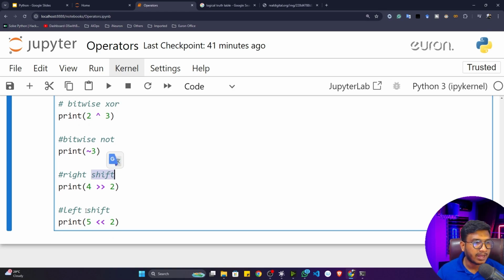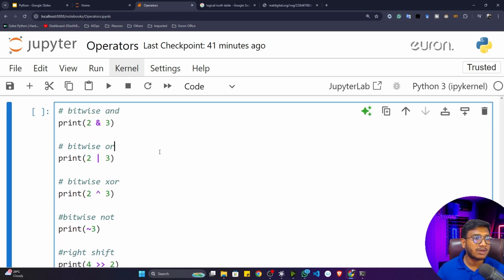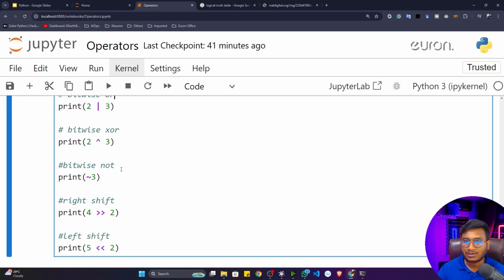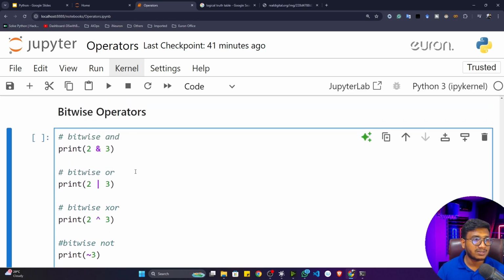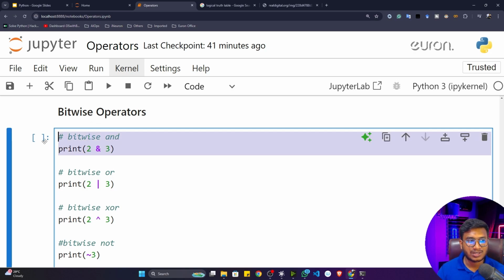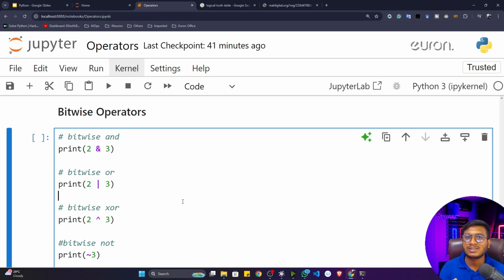Then we have right shift and left shift. If you are familiar with digital numbers, that means binary numbers and decimal numbers, I think you are already familiar with these concepts: AND, OR, XOR, NOT, left shift, right shift. You have already worked with binary numbers. Sometimes you will be using these special operators in your code, but this is not very commonly used in programming.